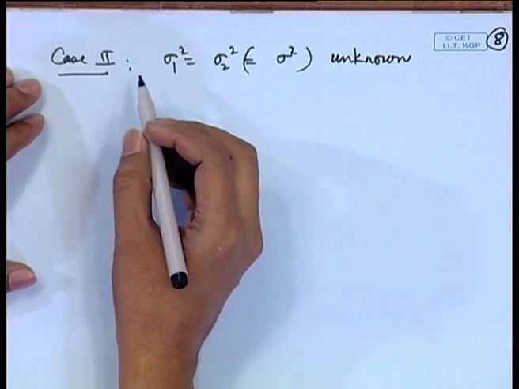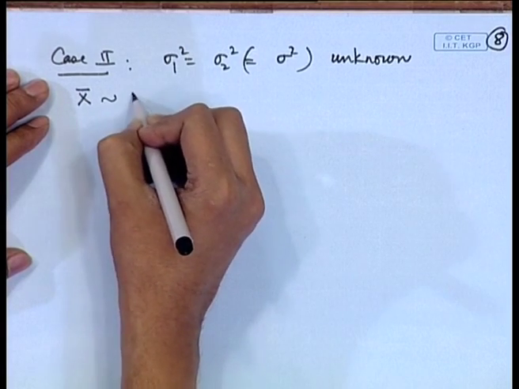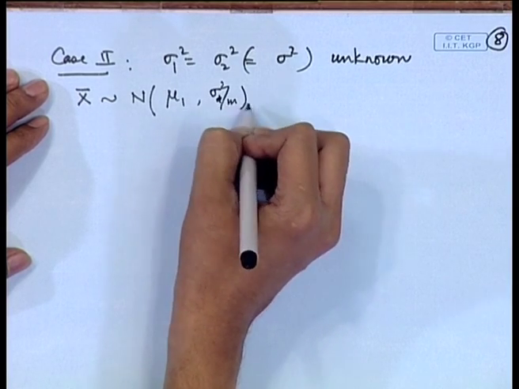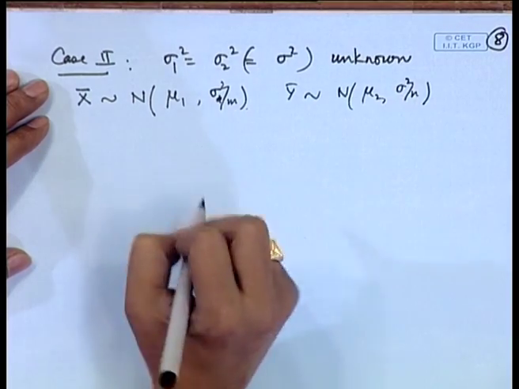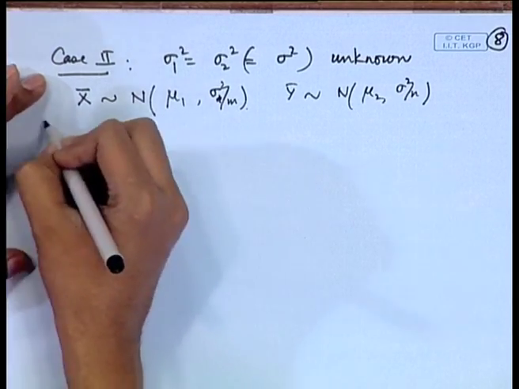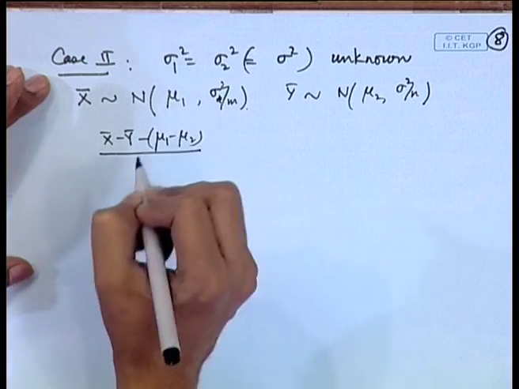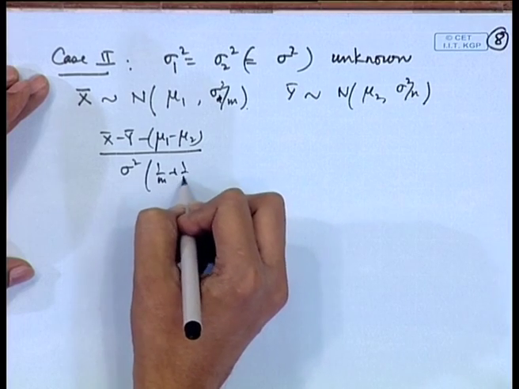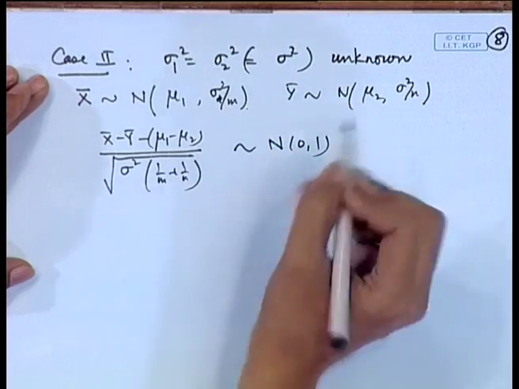So, in such a situation, we may make use of the fact that x bar follows normal mu 1, sigma square by m, and y bar follows normal mu 2, sigma square by n. So, here x bar minus y bar minus mu 1 minus mu 2, divided by sigma times square root of 1 by m plus 1 by n, follows normal 0, 1. Once again the independence is utilized here.